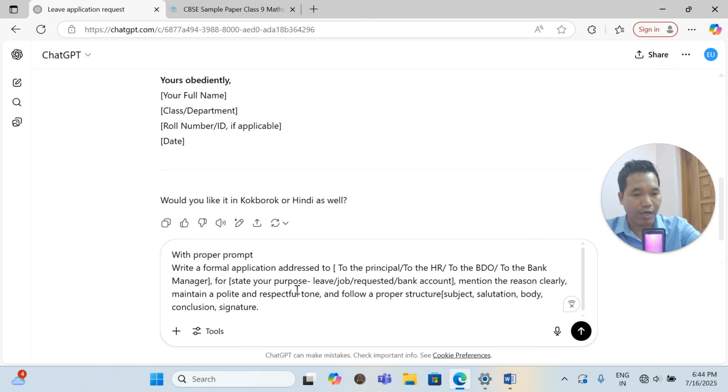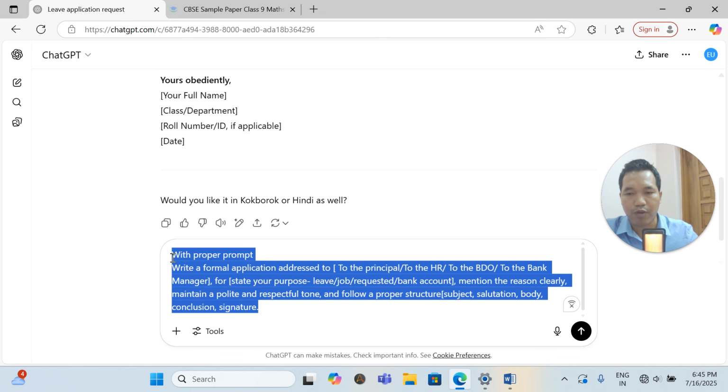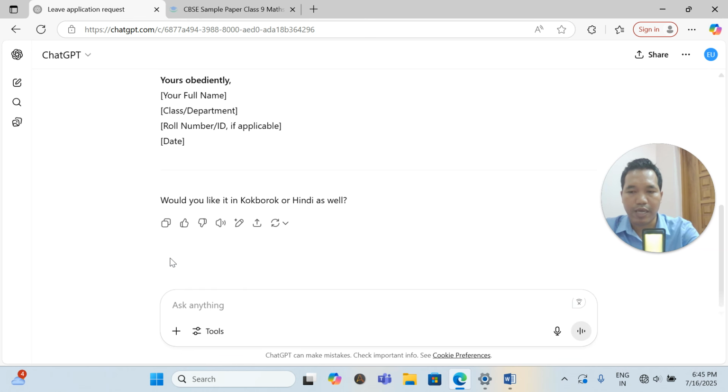Now, let us try one with a proper prompt. I'm just cutting this. I'm showing the difference between with prompt and without prompt. This is with a proper prompt. Now here I'm writing a proper prompt. Let me just check a leave application.